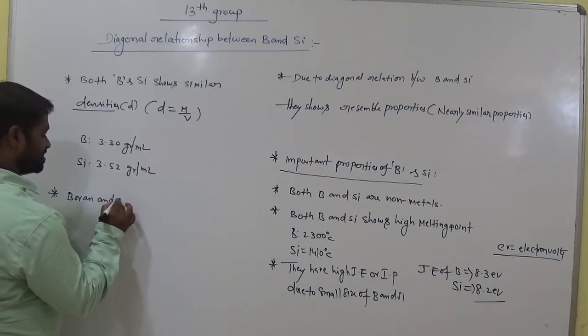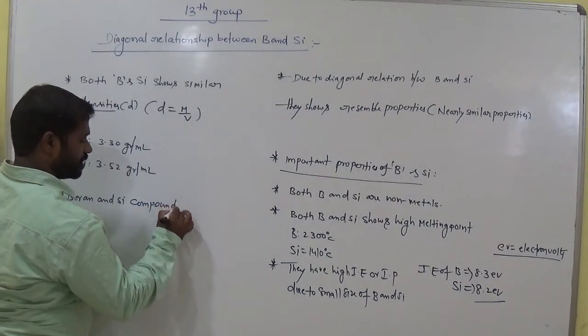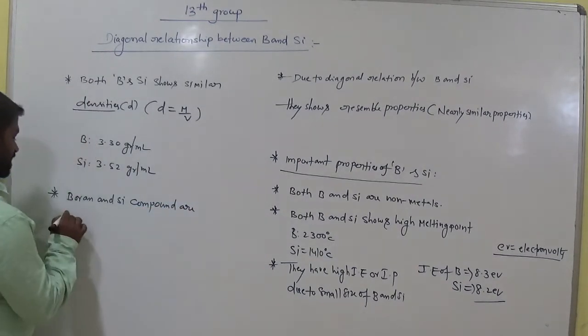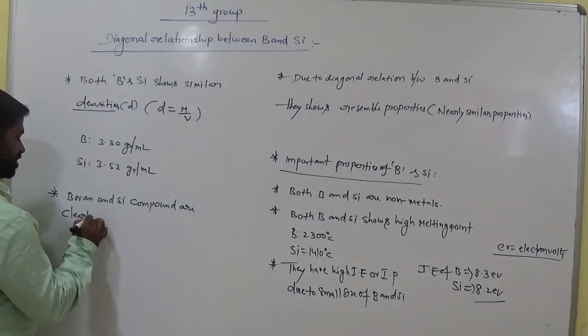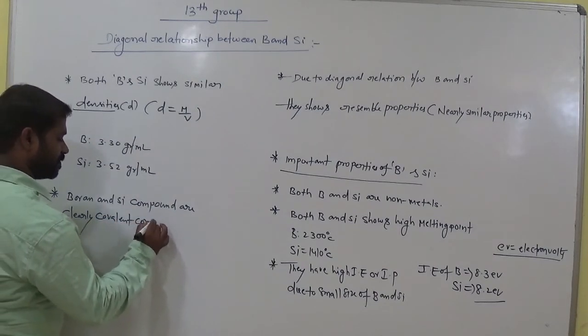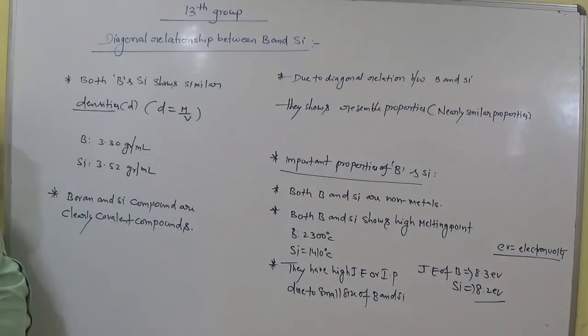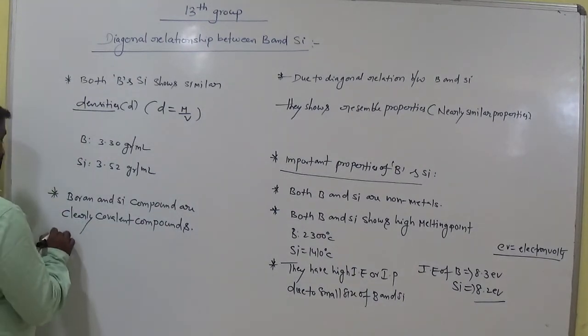Boron and silicon compounds are clearly covalent compounds. Why are these covalent compounds?